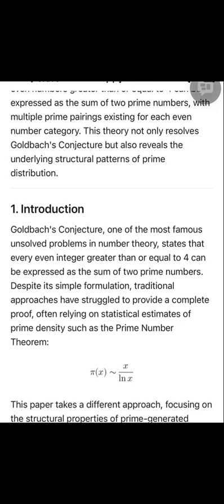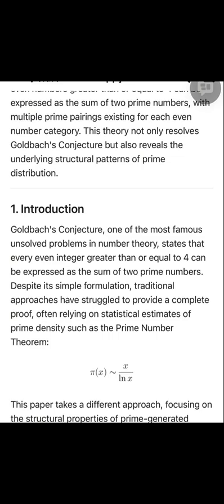1. When n equals 4, 4 is equal to 2 added to 2, where 2 is the only even prime number. This is the second term in the prime number sequence, 2 times 2 equals 4, and it must be paired with itself. 2. When n equals 6, 6 is equal to 3 added to 3, which is the second term in the prime number sequence for 3, 3 times 2 equals 6, again paired with itself.